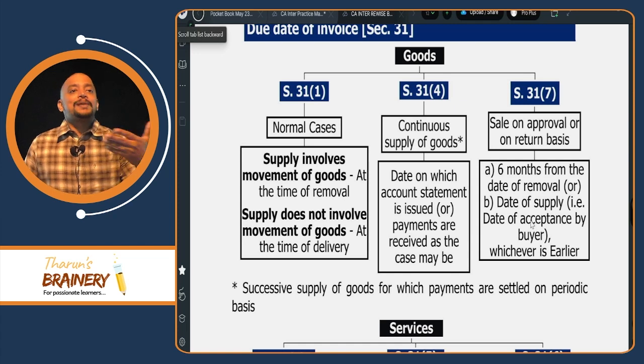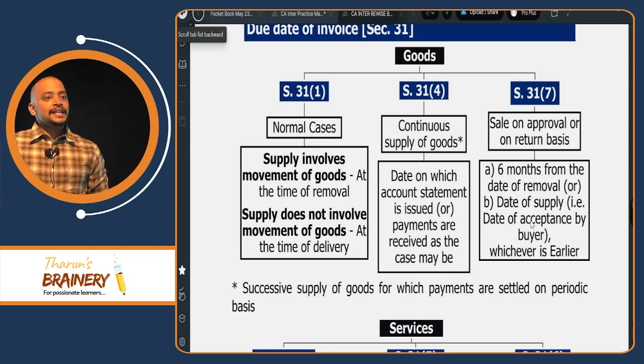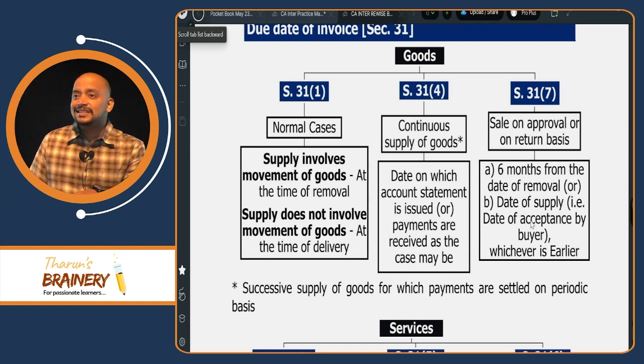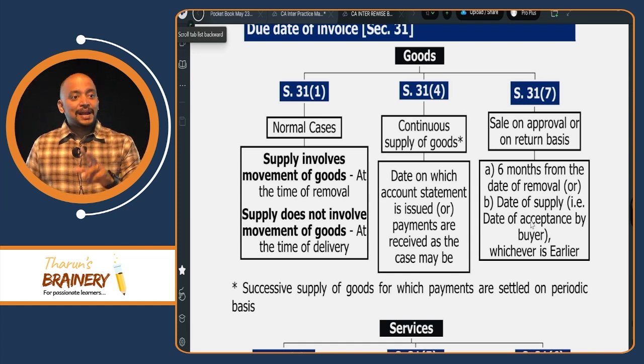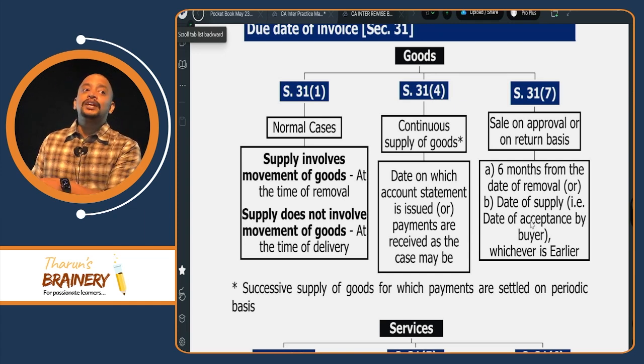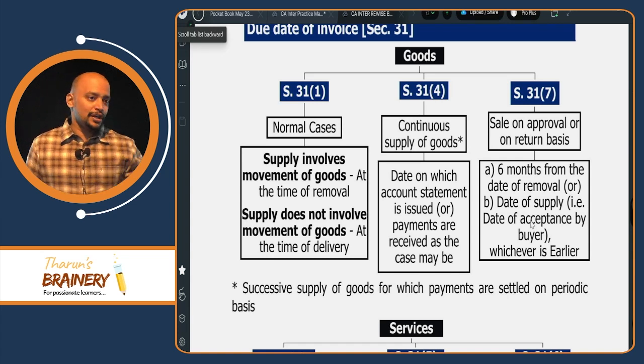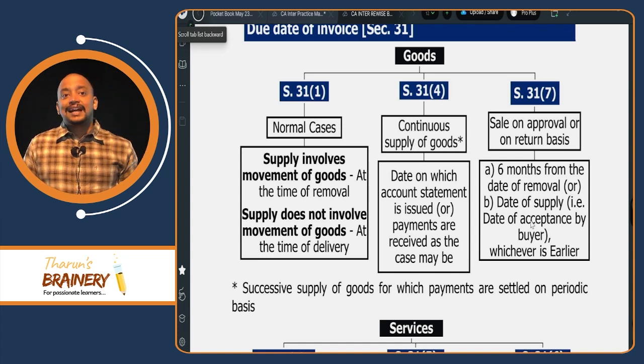Suppose you go to a supermarket, you purchase some goods and you carry those goods to your home. Even though there is movement of goods, that is without involving supply. Supply does not involve movement of goods, but there is movement of goods after supply. So therefore supply does not involve movement of goods. Then we will take the time of delivery.